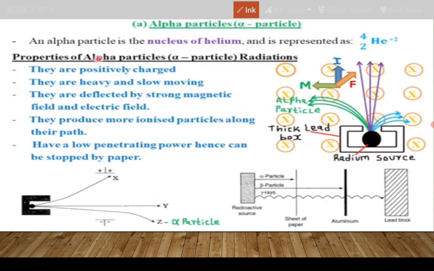It would interest you how much they move: at the speed of 0.1 multiplied by the speed of light. The speed of an alpha particle is 0.1, which is the same as 10% of the speed of light. The speed of light is 3 times 10 to the power 8 meters per second. So we take 10% of that, and you find the speed of an alpha. Very slow, eh? All right.